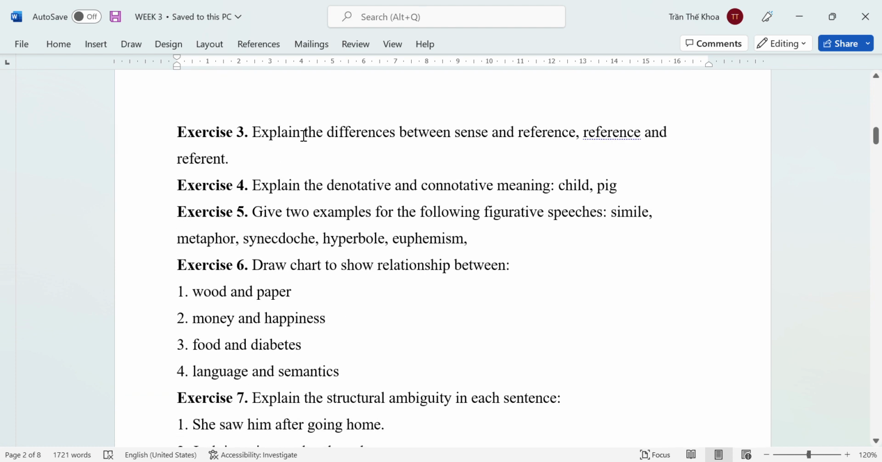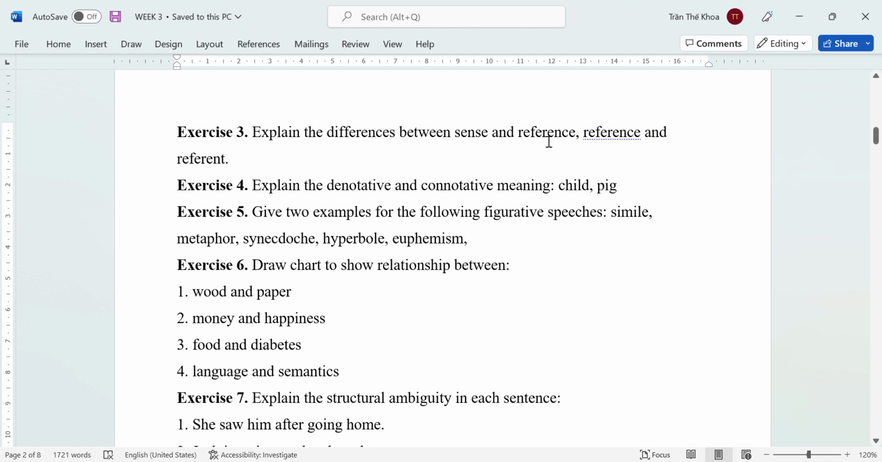Exercise number three. Explain the differences between the same, the prevalent. I'm so sorry. Aberrant and reverent. What does it mean? It means that you have to tell me is there any difference between the reference and the referent, right? Okay.